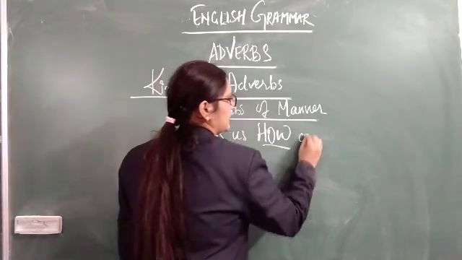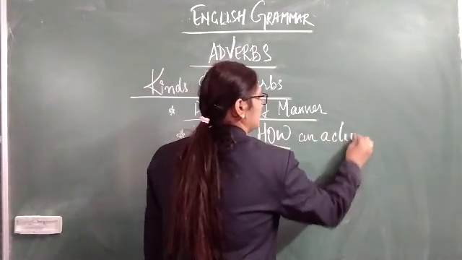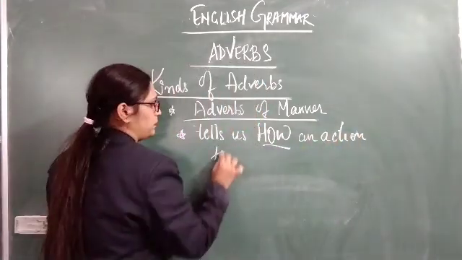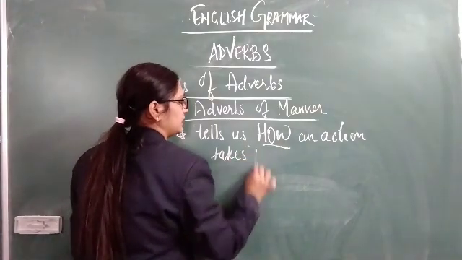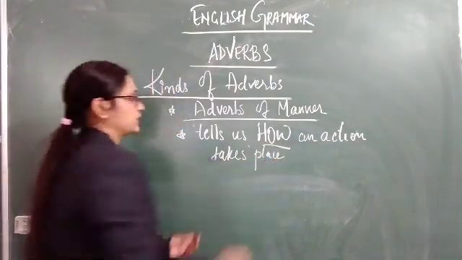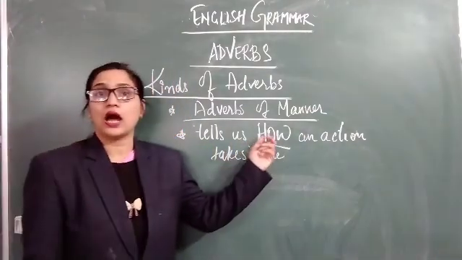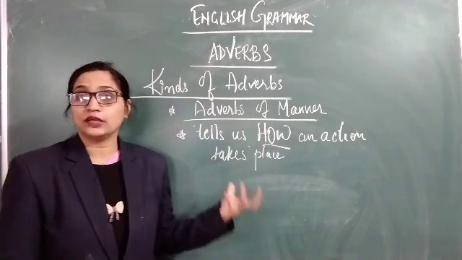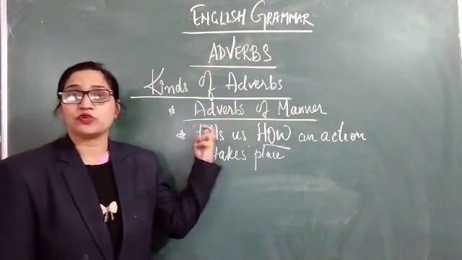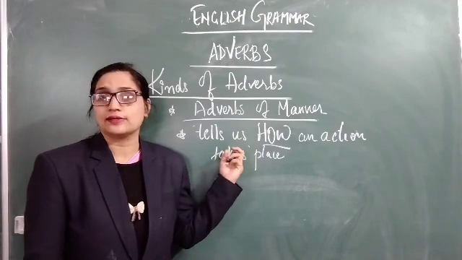Here you have to remember how an action is taking place. That adverbs of manner tells us.